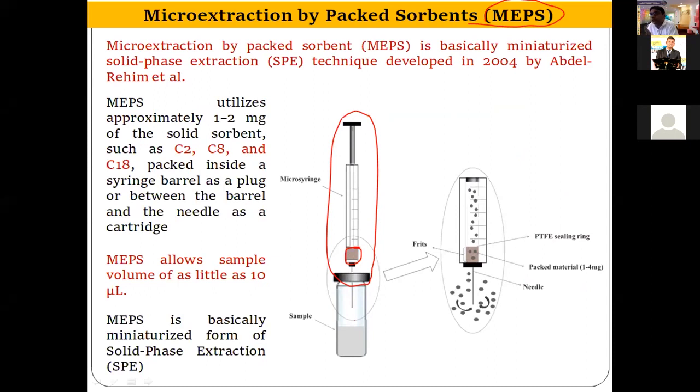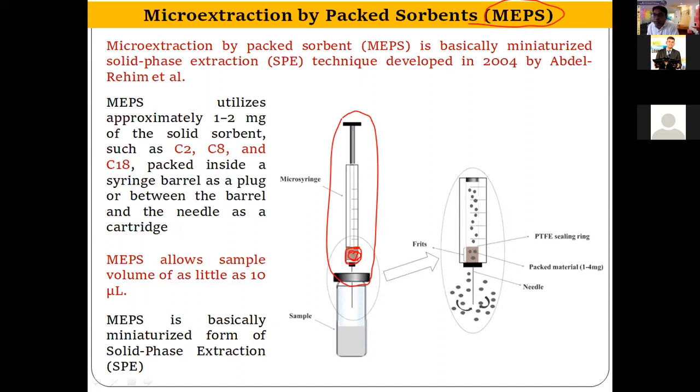This adsorbent material is packed at the end of the syringe, and this syringe is dipped into the aqueous sample. You do an eject and draw cycle: you draw the sample and then eject the sample from the syringe, then again draw and again eject. This cycle is known as the draw and eject cycle. You do this cycle many times, like 50 times or 100 times. By means of this cycle, the compounds get adsorbed on the C18 adsorbent, and after that we have to back extract, or like in solid phase extraction, we have to dissolve these adsorbed compounds from the MEPS syringe into the organic solvents.